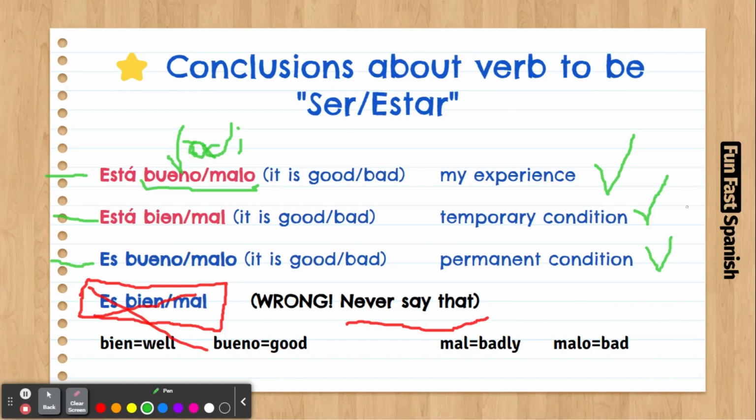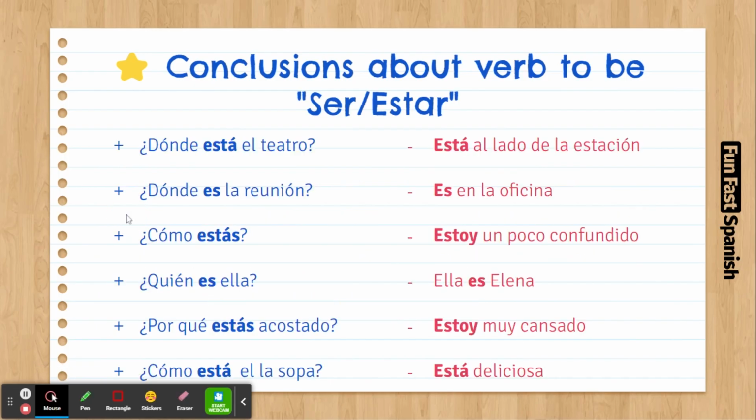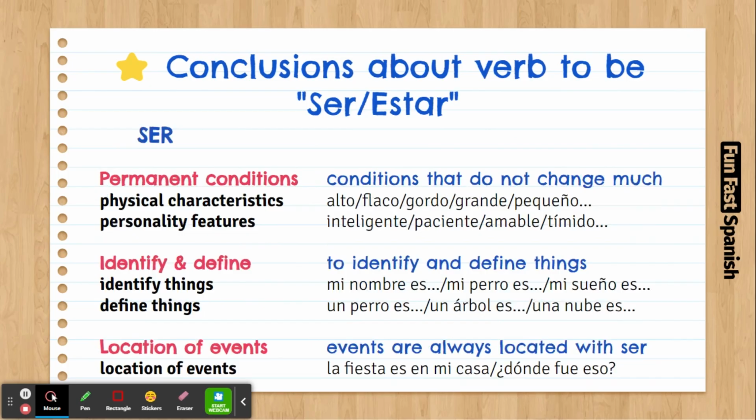In our experience of teaching for so many years, you have to explore both verbs, ser and estar, and be conscious, be aware of every single thing you're doing.